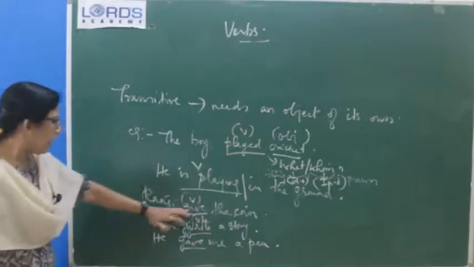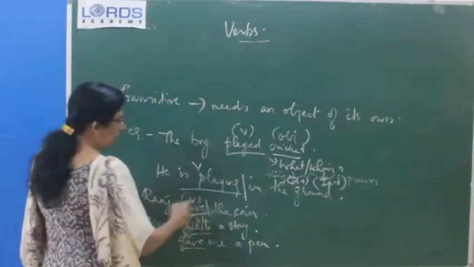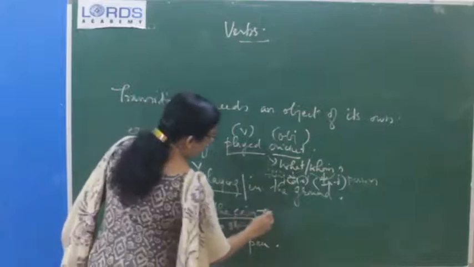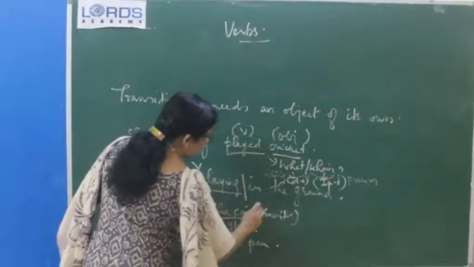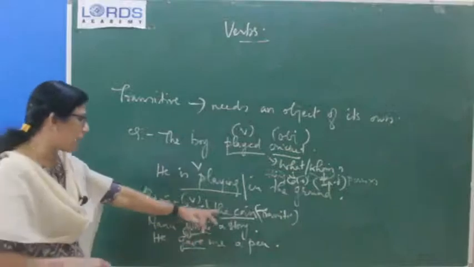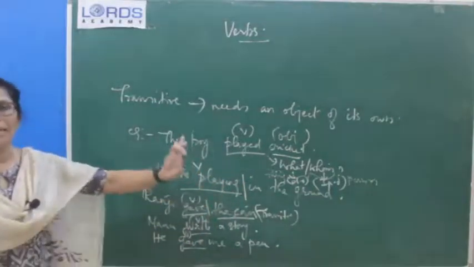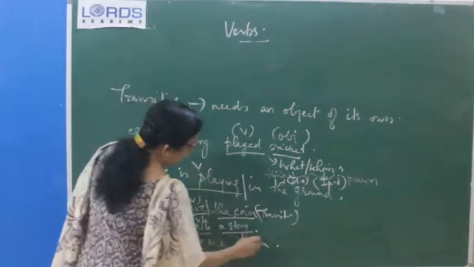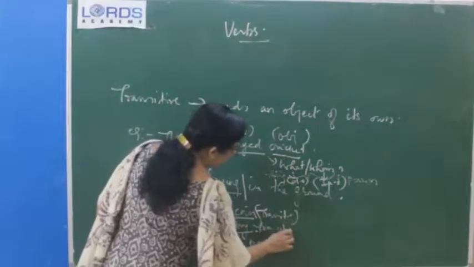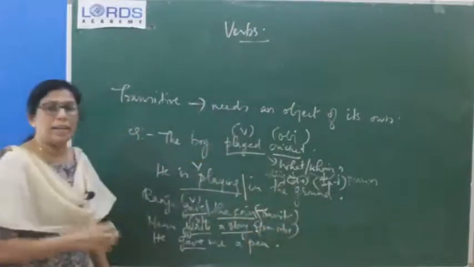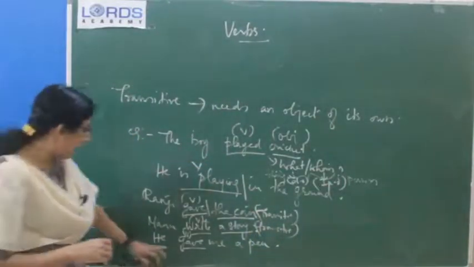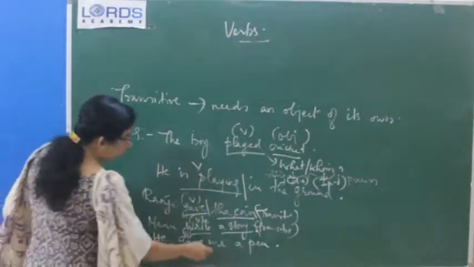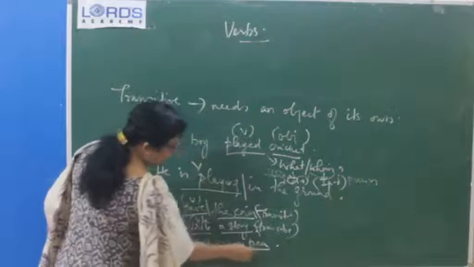Okay, so here we can see that soon after the verb, we ask a question: Ranji gave what? The coin. So, this is transitive. Understood? So, soon after the verb, if you ask the question, you will get the answer, and that means the verb is transitive. Next one, Manu wrote what? A story. Again, you got an answer straight away by asking the question. So, that is also a transitive verb. Okay. And third one, he gave me a pen. He gave what? You got an answer, a pen.